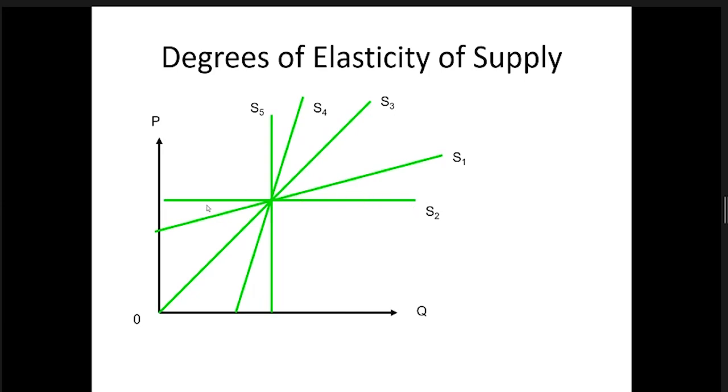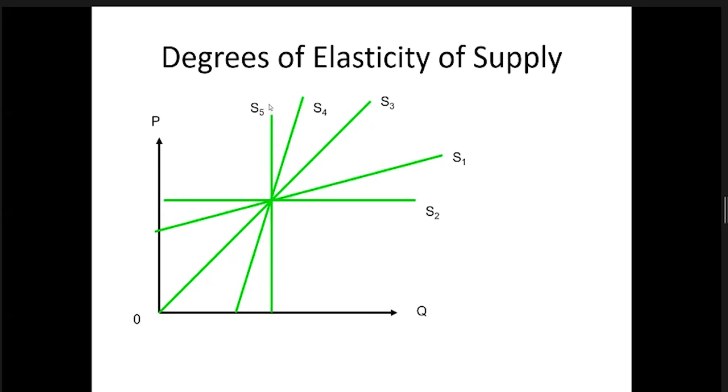S2 is perfectly elastic. Theoretically there can be a significant change in supply even without any change in price. Practically, a very small change in price will increase the supply a lot.